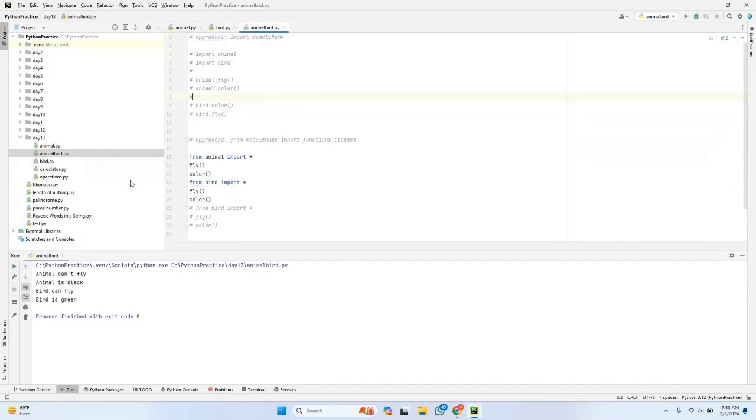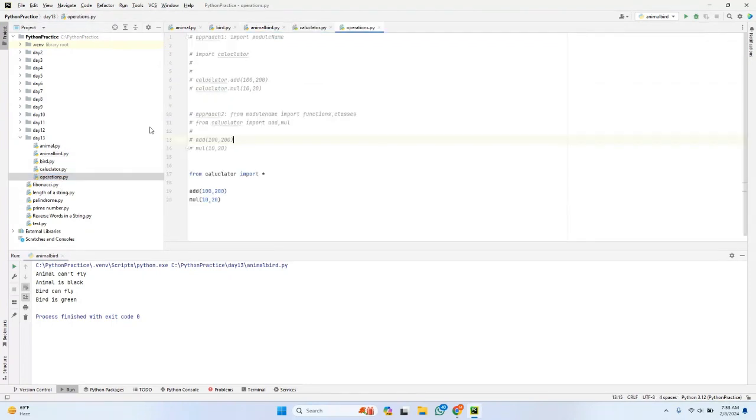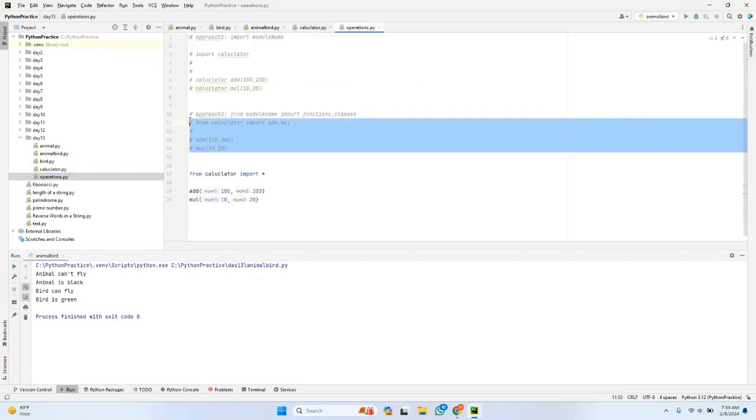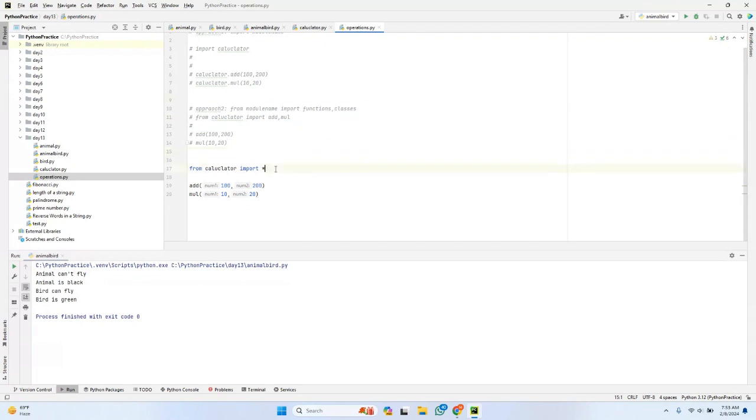It is very important. For calculator.py, observe here, you can use approach 1 or approach 2, anything is fine. And in approach 2 you also have this type of approach: instead of explicitly specifying the function names, you can specify star here. If you specify star, it will import all the stuff present in that particular module.